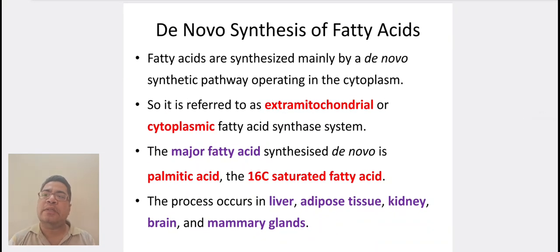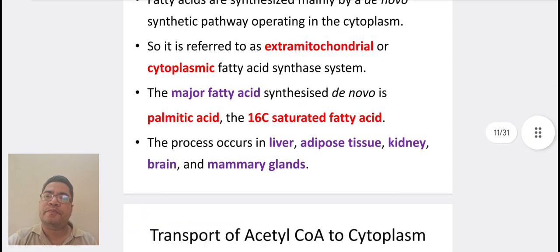Fatty acids are synthesized mainly by a de novo synthetic pathway operating in the cytoplasm. So it is referred to as extramitochondrial or cytoplasmic fatty acid synthesis system. The major fatty acid synthesized de novo is palmitic acid, that is the 16 carbon containing saturated fatty acid. The process occurs in liver, adipose tissue, kidney, brain, and mammary glands.